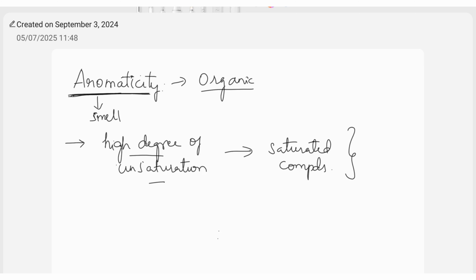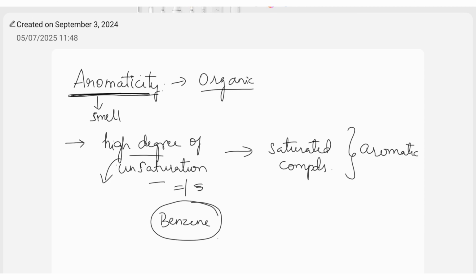Such compounds, what do we call them? We call them aromatic compounds, and the phenomenon is called aromaticity. Okay, now benzene is considered to be the parent member of all these aromatic compounds. Now, what is the meaning of high degree of unsaturation? Unsaturation is nothing but the presence of a double or triple bond. So when do we have a double or triple bond? Whenever there are fewer hydrogens compared to the carbon atoms in that compound.